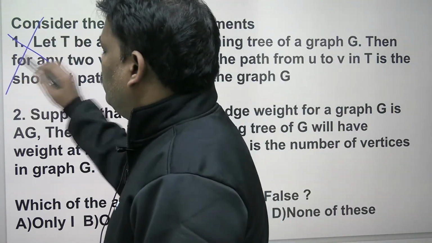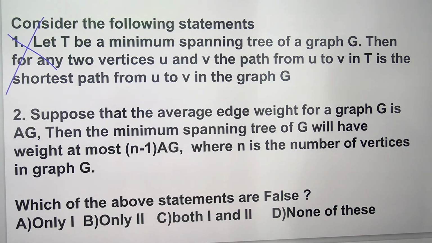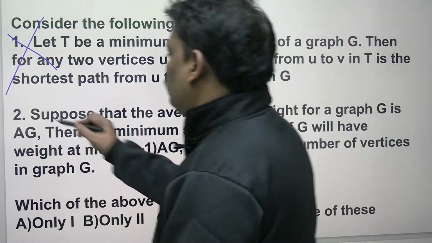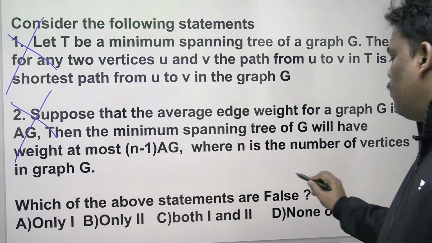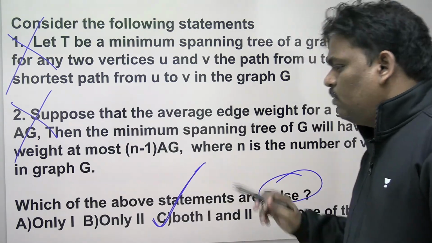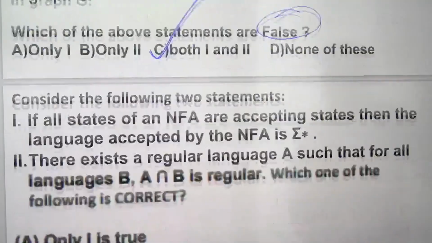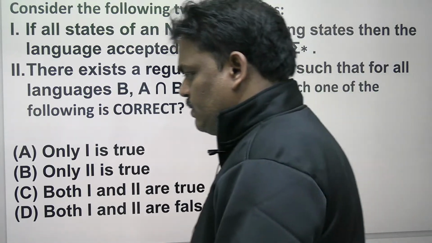No. Next one: MST cost cannot go more than n minus 1 times the average edge weight. There is no such relation. Which one is false, he is asking. Both 1 and 2 are false. We did this a few days back. Can you see this? What is the answer for this? Try this.